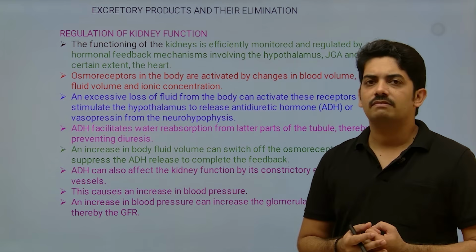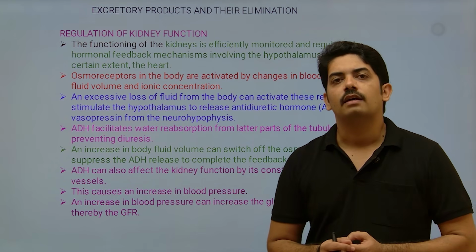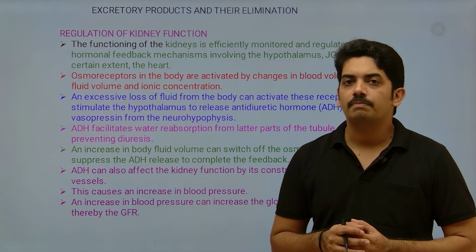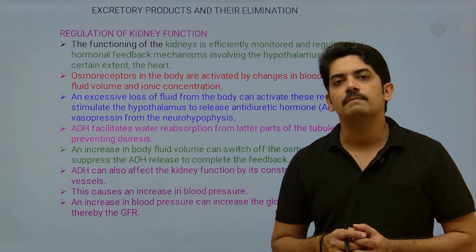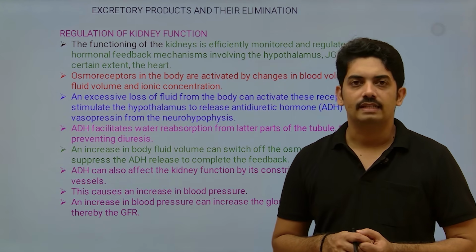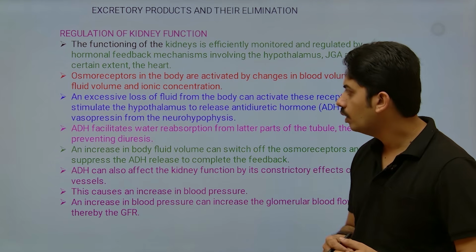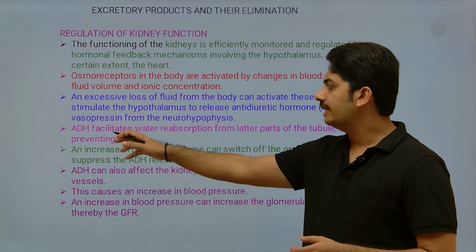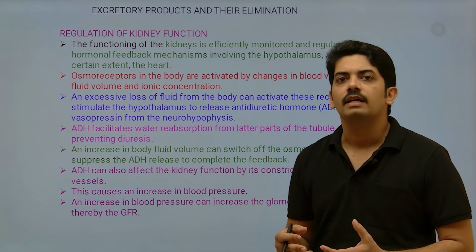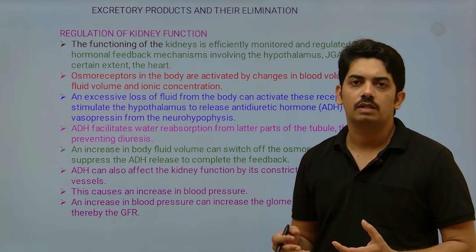Now what happens when vasopressin is released? It acts on the tubular part of the nephron and helps in reabsorption of water and other nutrients and electrolytes. Okay, so antidiuretic hormone, as the name indicates, diuresis means excess water will be lost in the urine.